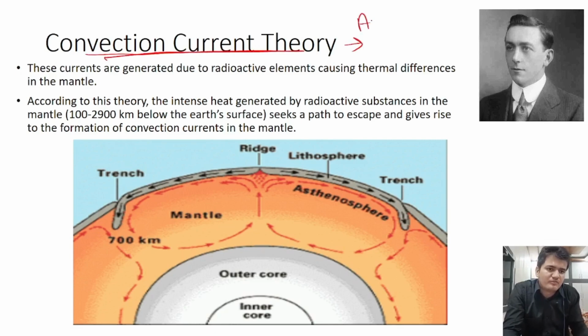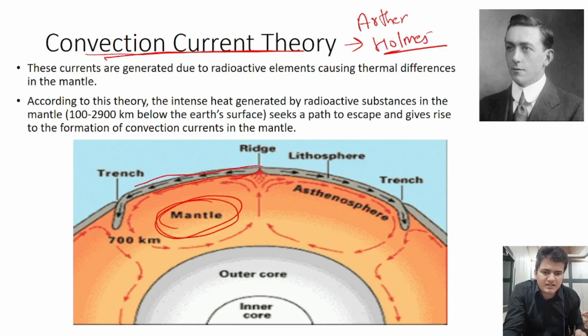Later on, a new theory by Arthur Holmes was given, and this theory is called the convectional current theory. As we have discussed earlier, just below the crust we have the mantle layer, the asthenosphere, and the lower mantle layer, in which there is a huge amount of molten magma.